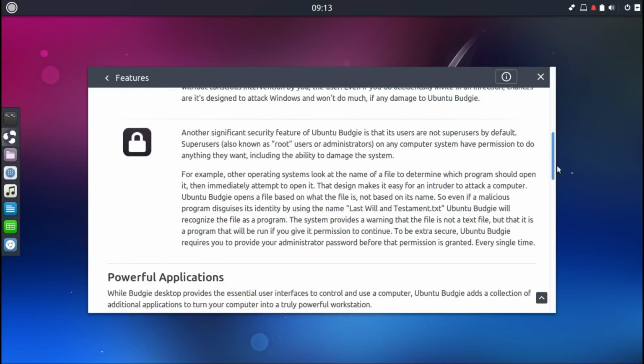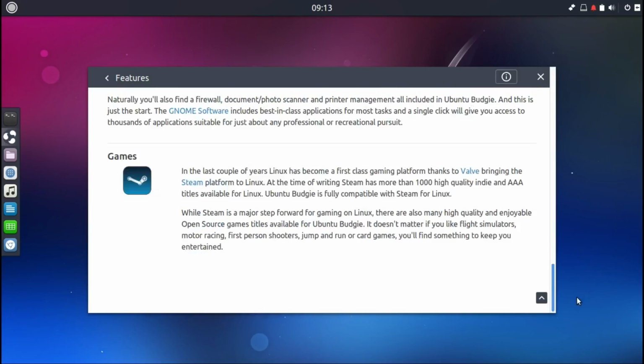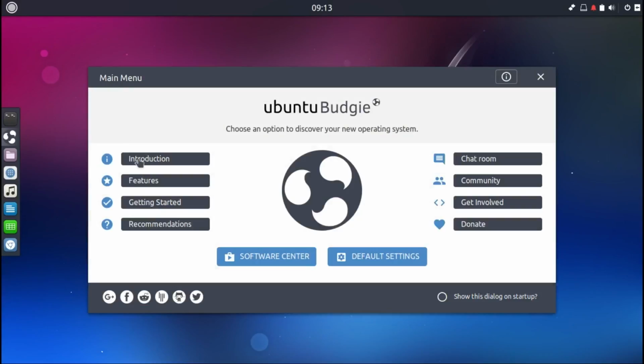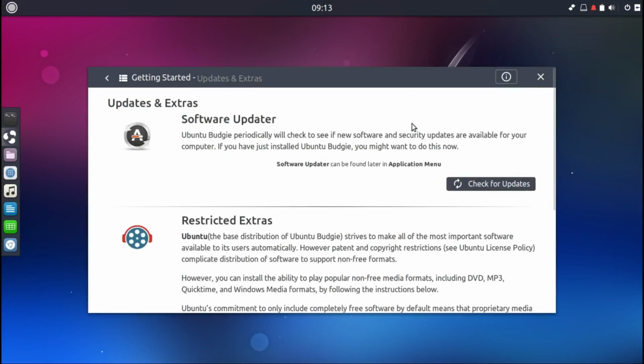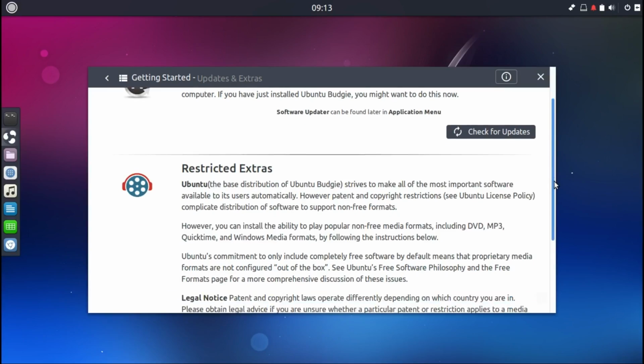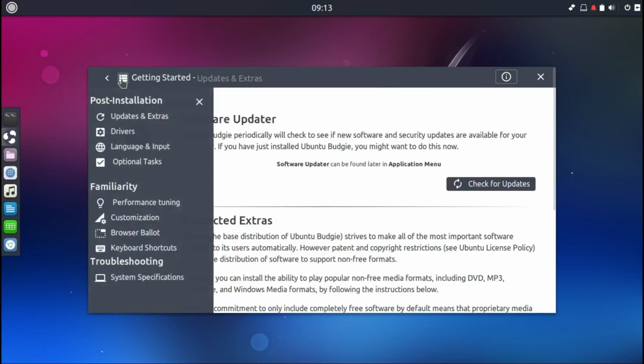There's more, you can read through all the stuff. It's based on the Budgie desktop environment. It's again based on GNOME, so things will look a bit familiar. So now you can go through all of these topics. One thing: if you click on this button, it will take you back to the main screen. If you want to go back to the other topics, you must click on this button here.